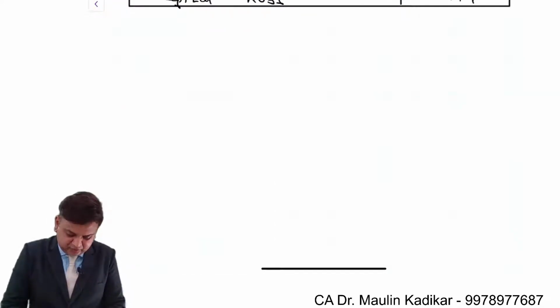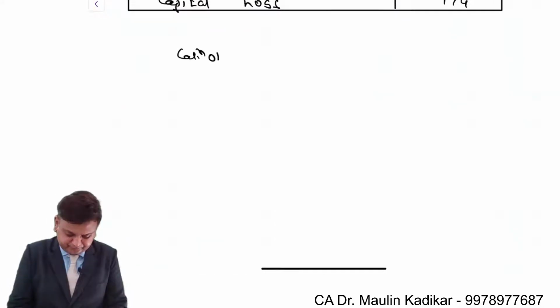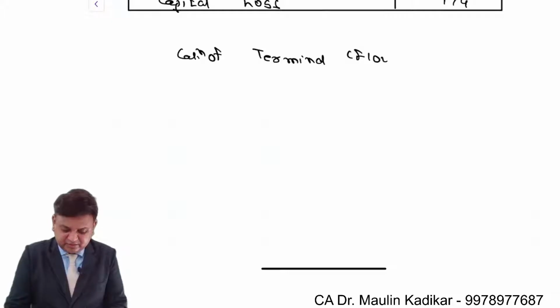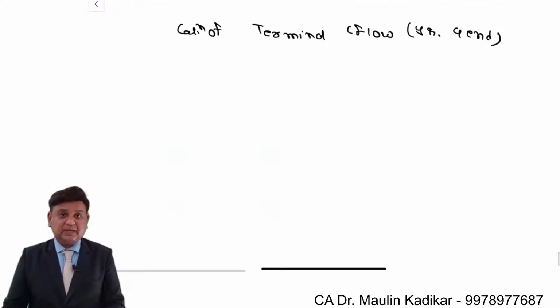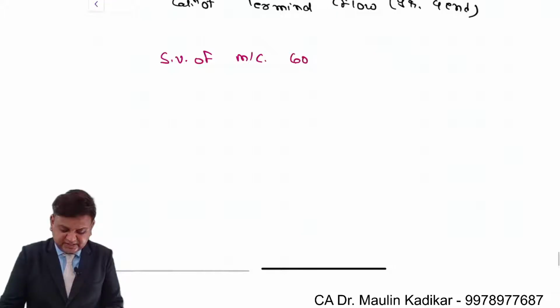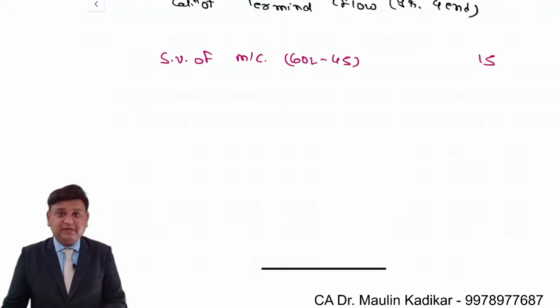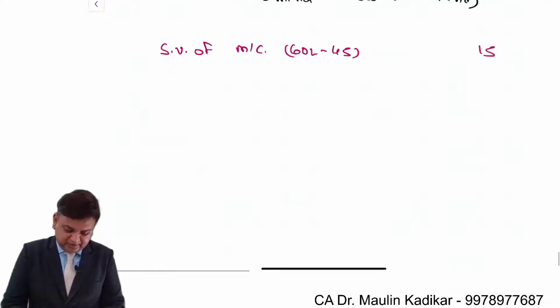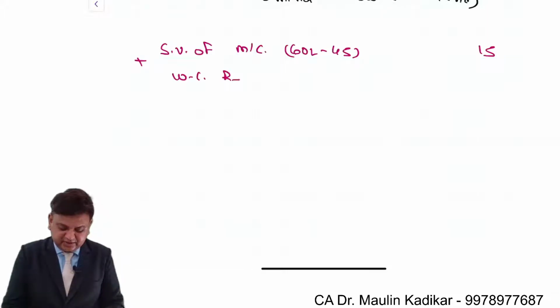Next, calculation of terminal cash flow. This amount is going to be received at year 4 end. It consists of the sale value of machinery, 60 lakhs minus 45 lakhs, so the net amount is 15 lakhs, plus working capital recovery.